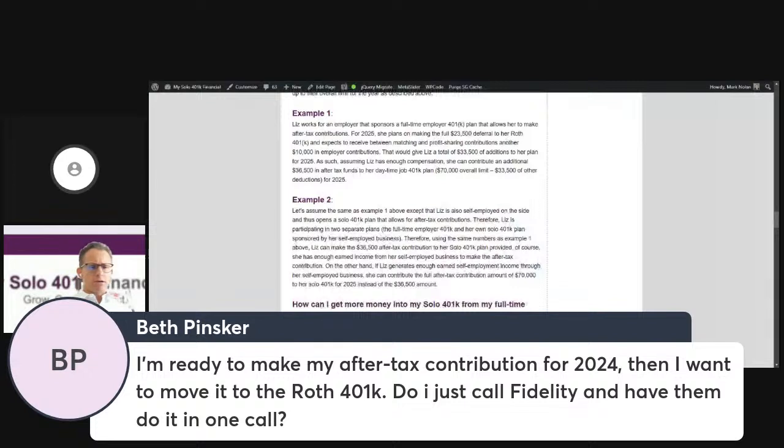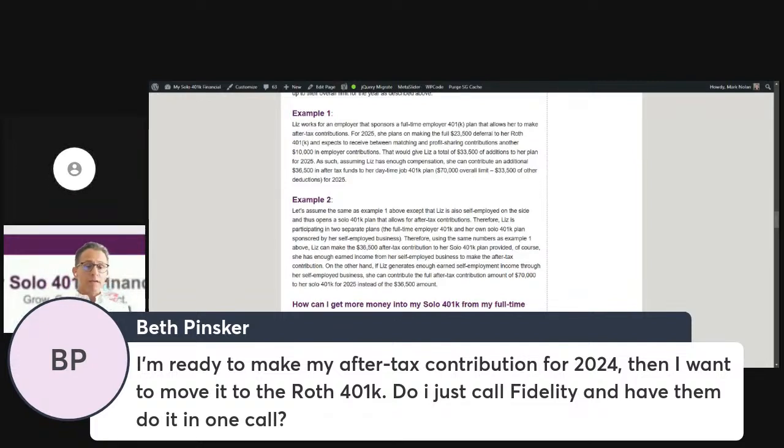Here's a question here. I am ready to make after-tax contributions for tax year 2024. Then I want to move it to the Roth 401k. Do I just call Fidelity and have them do it all in one call?